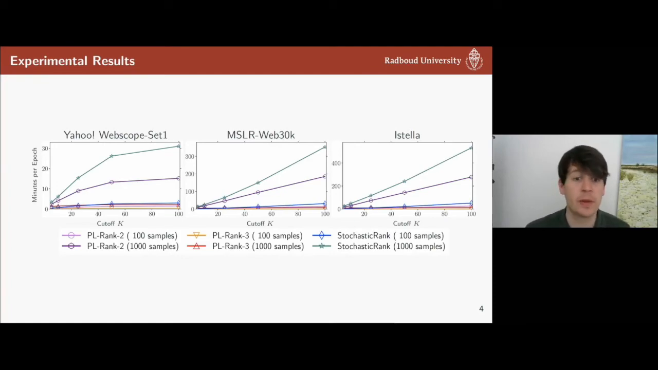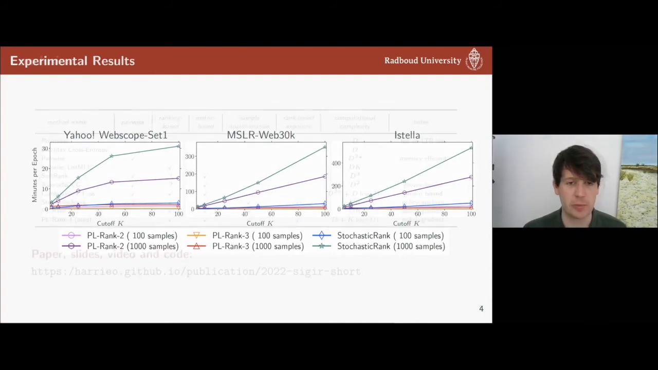In comparison, if we look at the red or the orange lines here, which are our methods, we barely see them increase. We have a table in the paper where you can see the more precise numbers, but the key point here is that it does not blow up. So we can really easily go to cutoff 100 without having to deal with these massive epoch times.